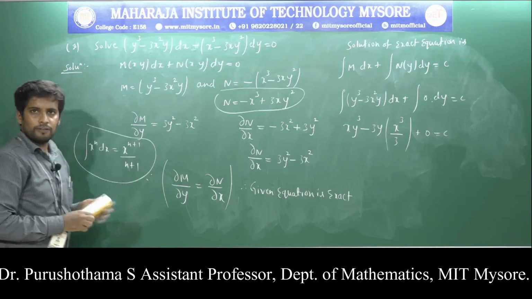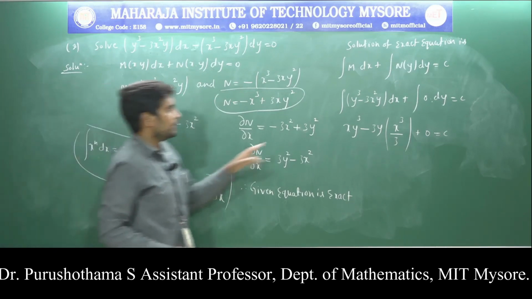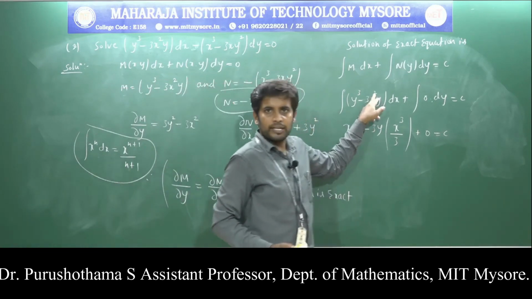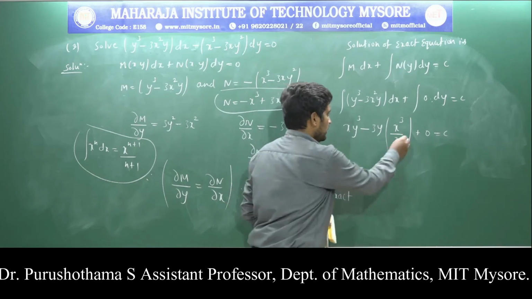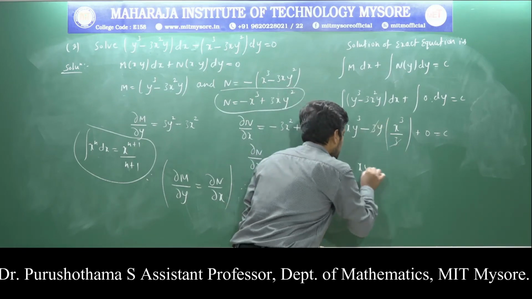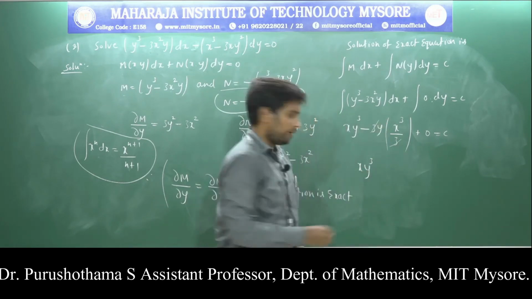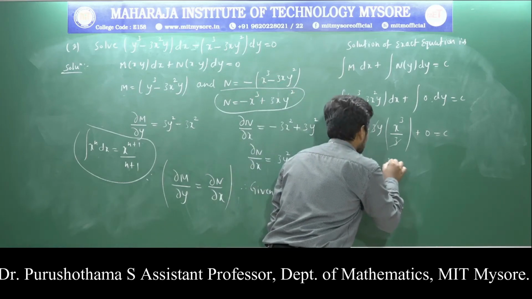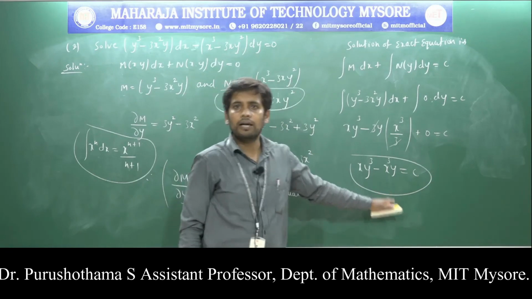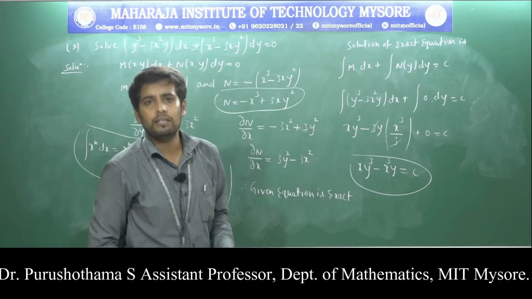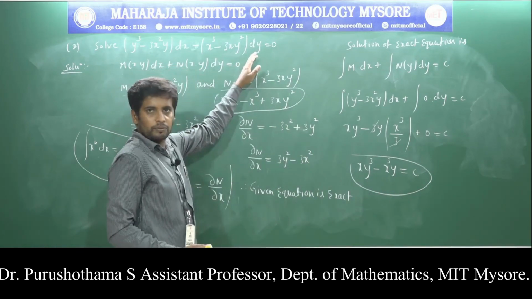Applying the same concept, the integration of x square is x power 3 by 3. Therefore the 3 gets cancelled. Finally x into y cube minus x cube into y is equal to c. This is the required solution of the given differential equation.